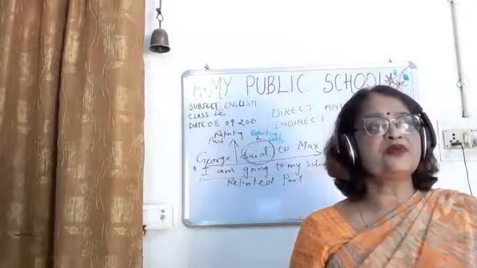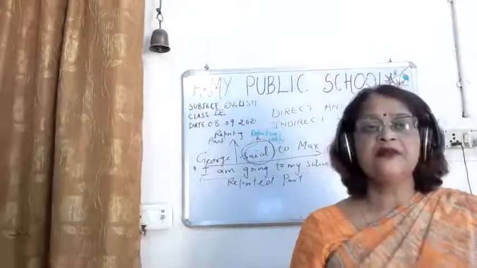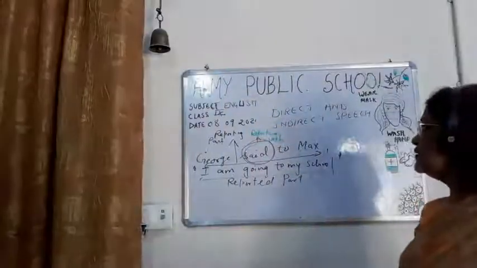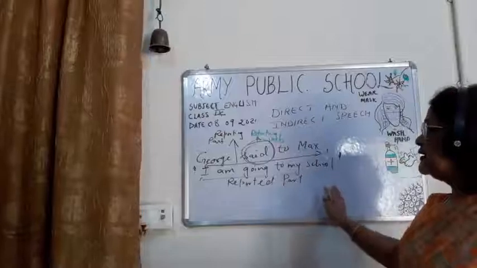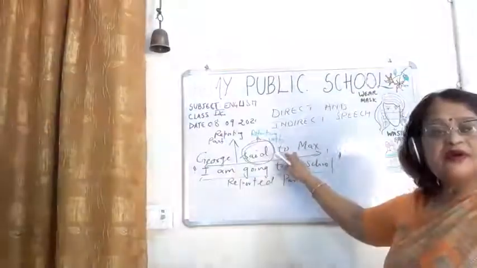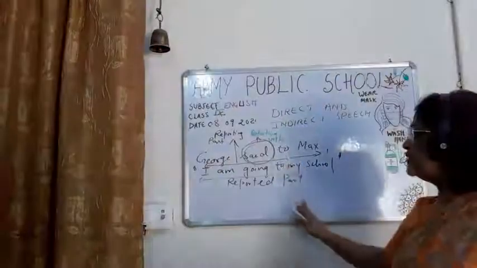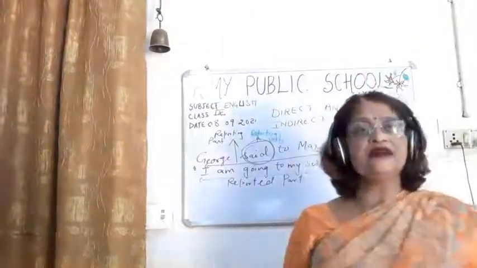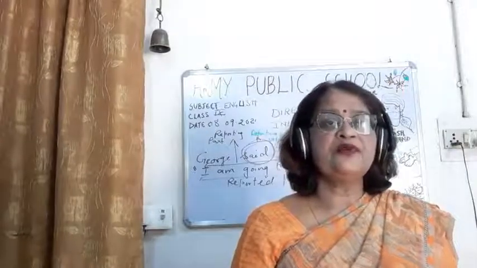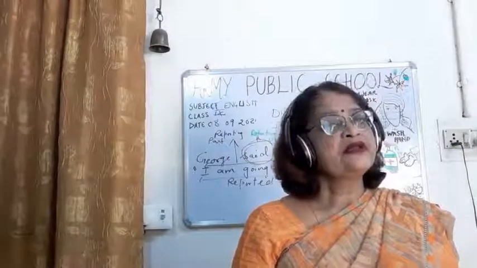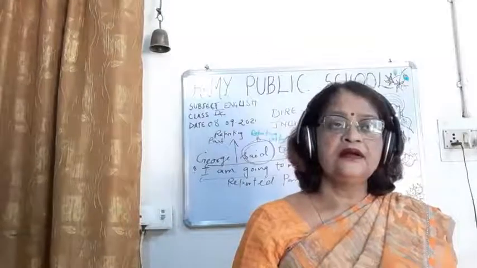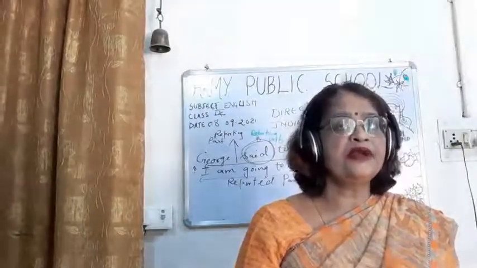The part outside the inverted commas is the reporting part, and the part inside the inverted commas is the reported part. It is the reporting verb which determines the changes in the reported part.